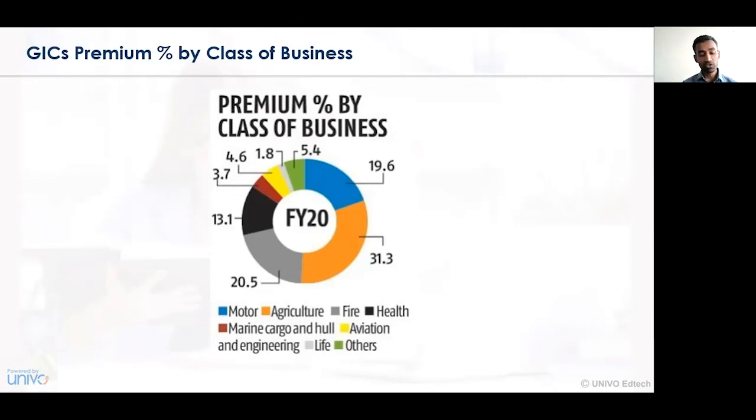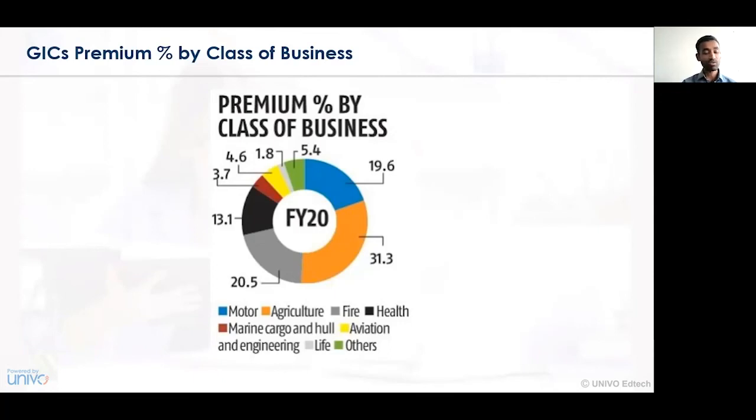In the case of fire insurance, there were certain issues with respect to environmental considerations, and certain concerns with respect to the health insurance policy, that is 13.1%. The major number of policies raised and claims finalized were with respect to health insurance. In the previous scenario, if you refer to the statistics, the percentage of health insurance premium collection was around 1% or 2%, not beyond 4%.